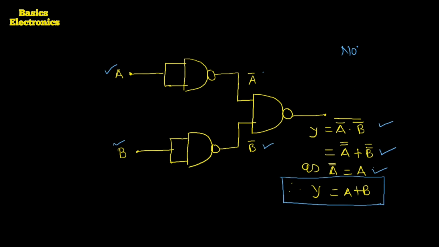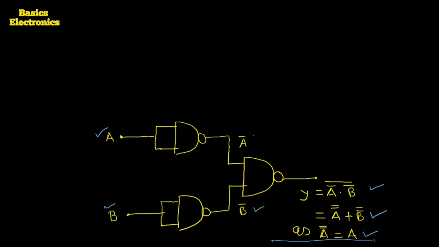To realize the NOT gate, we just have to short the input terminals. How can we construct the NOT gate by using the NAND gate? Only one thing we have to do, and that is to short the inputs of the NAND gate. Here is the NAND gate.